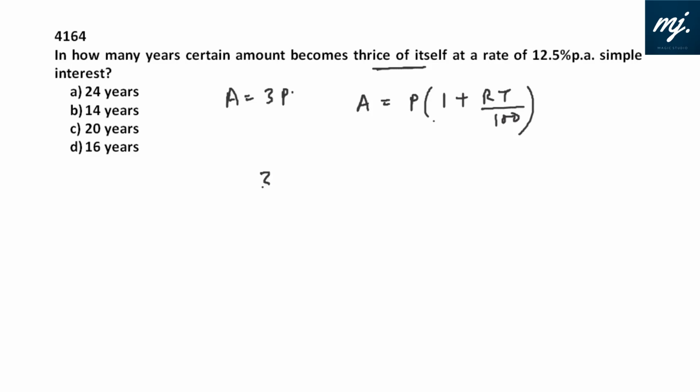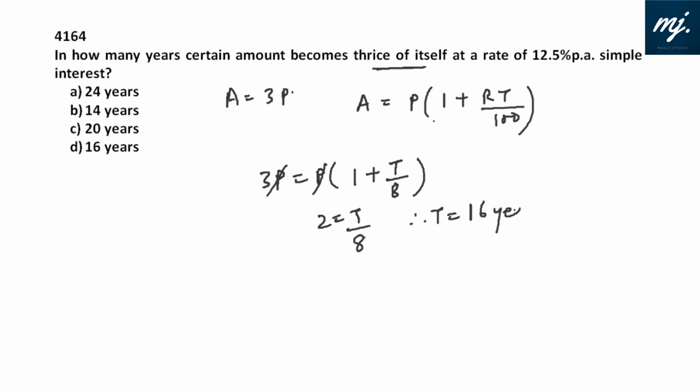So here A is 3P equals P into 1 plus R, which is 12.5% by 100, that is 1 by 8. So I'll write this as T by 8. P cancels out, 3 minus 1 is 2. 2 equals T by 8. Therefore T is 8 into 2, 16 years. In 16 years this will happen. Option D fits in.